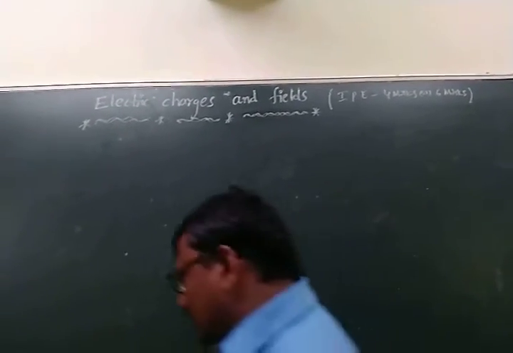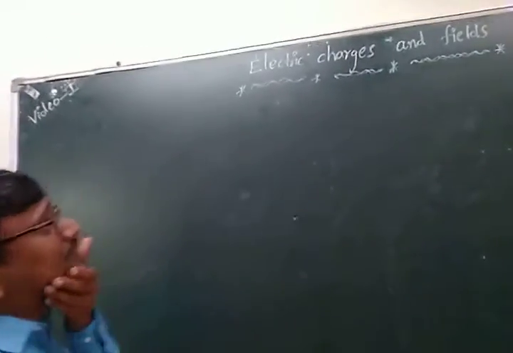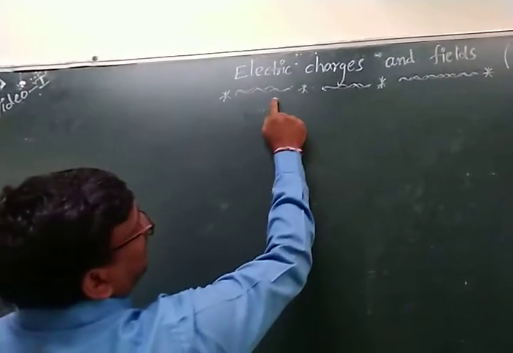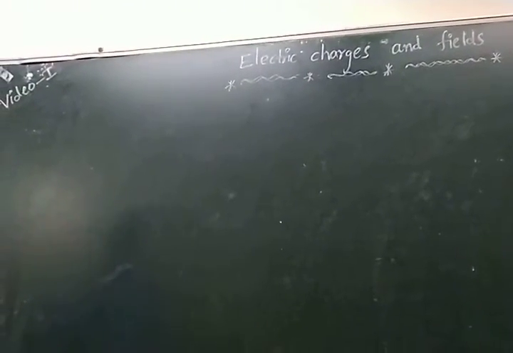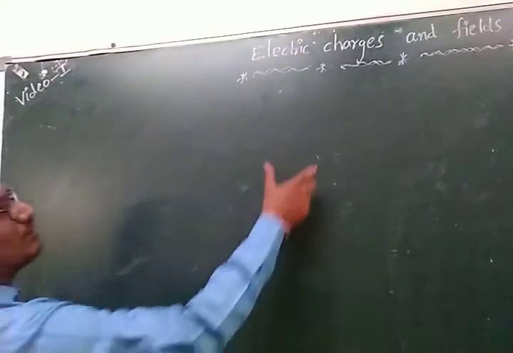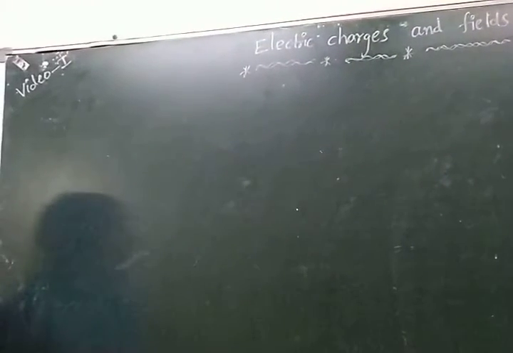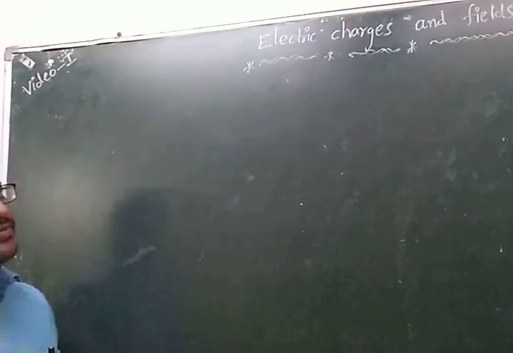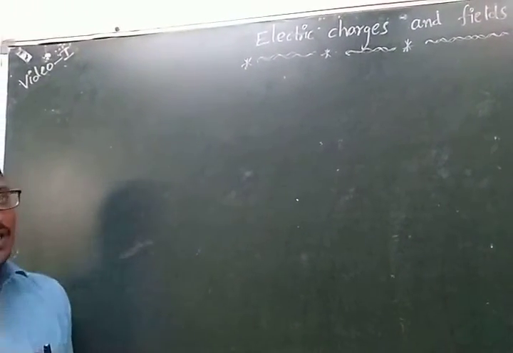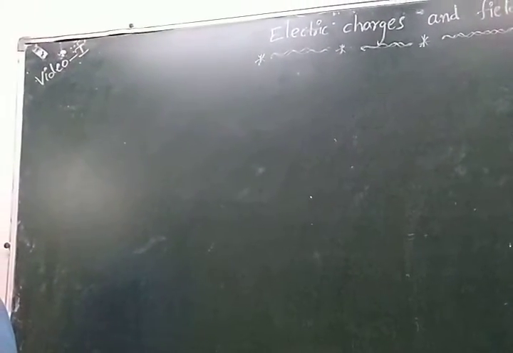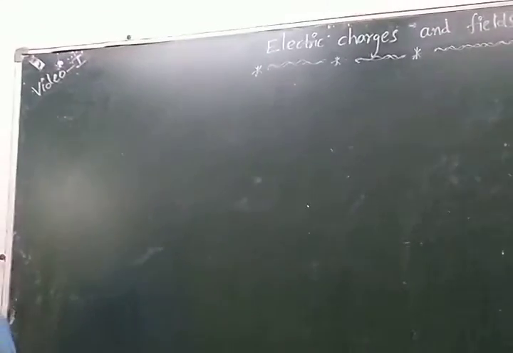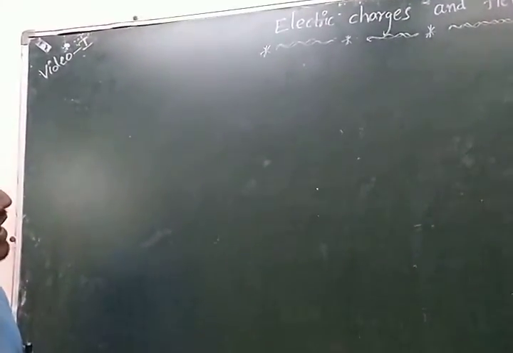Now we are discussing the introduction. The chapter name is electric charges and fields. First we are discussing charges. The best example is any electric bulb or tube light. All of this runs on electricity.